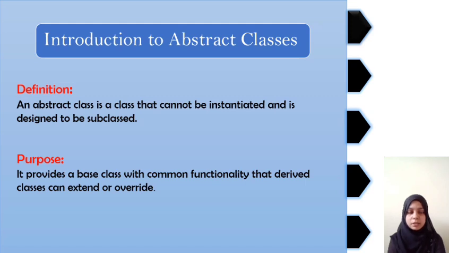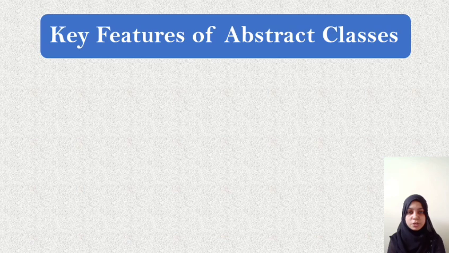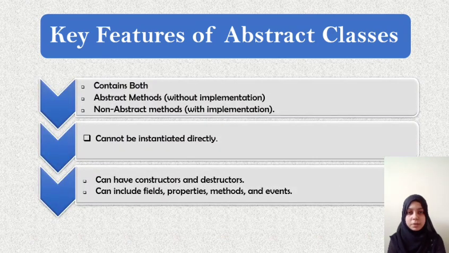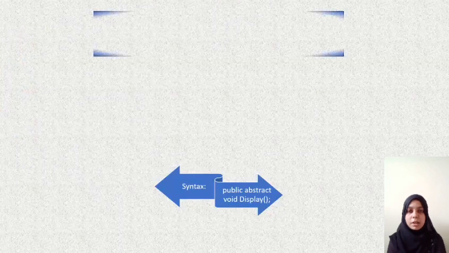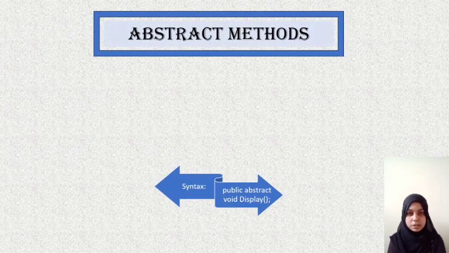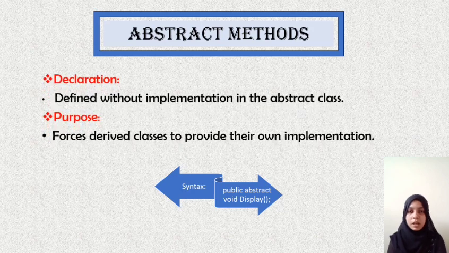The important purpose of an abstract class is to provide a common definition of a base class that multiple derived classes can share. An abstract class can also have an abstract method, which is a method without implementation. An abstract class can also have a concrete method, which is a method with implementation. Abstract classes are designed to be inherited. Overall, abstract classes provide a powerful way to define a common interface and share functionality with derived classes, and they also provide a flexible way to organize and manage code.